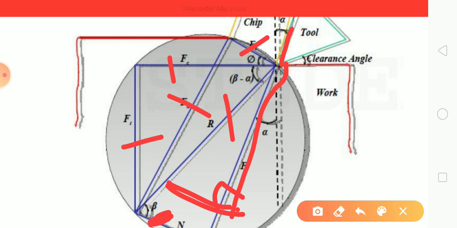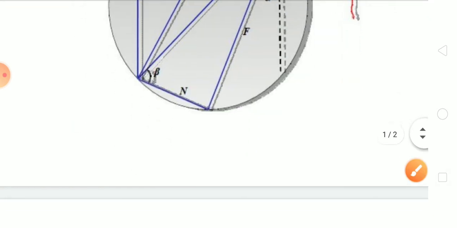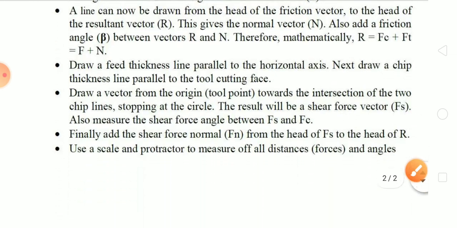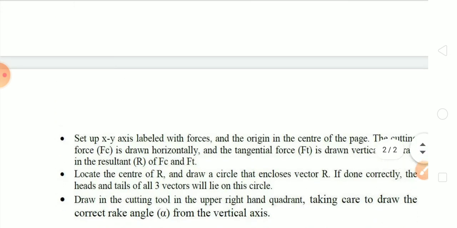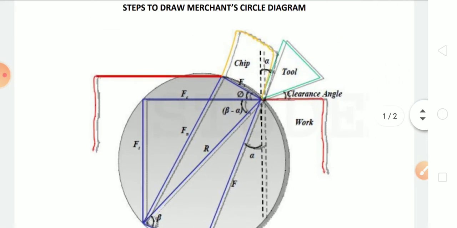Now you simply measure all other lines, and also the angles beta, that is the friction angle, and theta is the shear force angle, and alpha you already know, the rake angle. So this is the method to locate all the angles and lines of forces, and this is the way to draw a Merchant circle diagram.